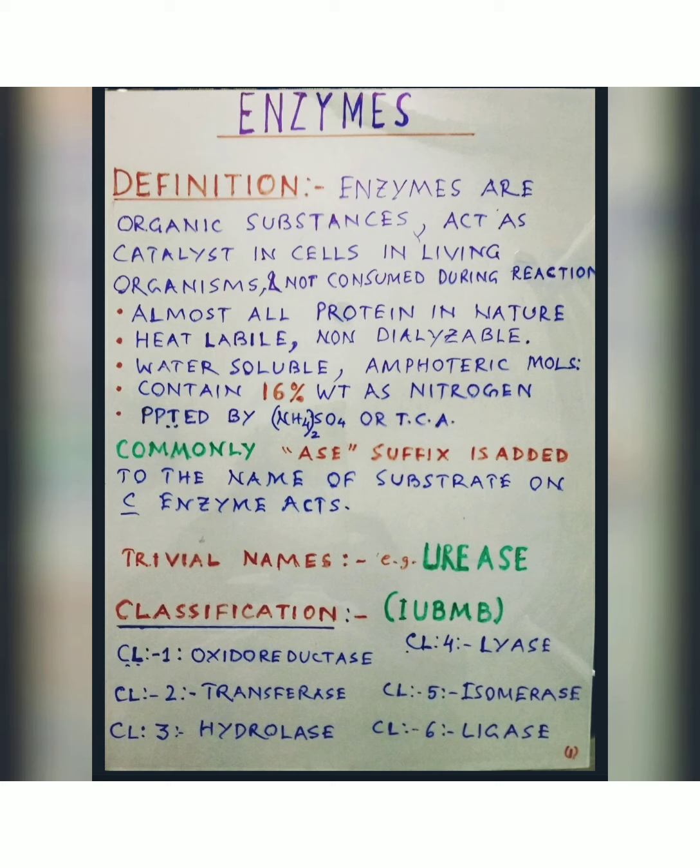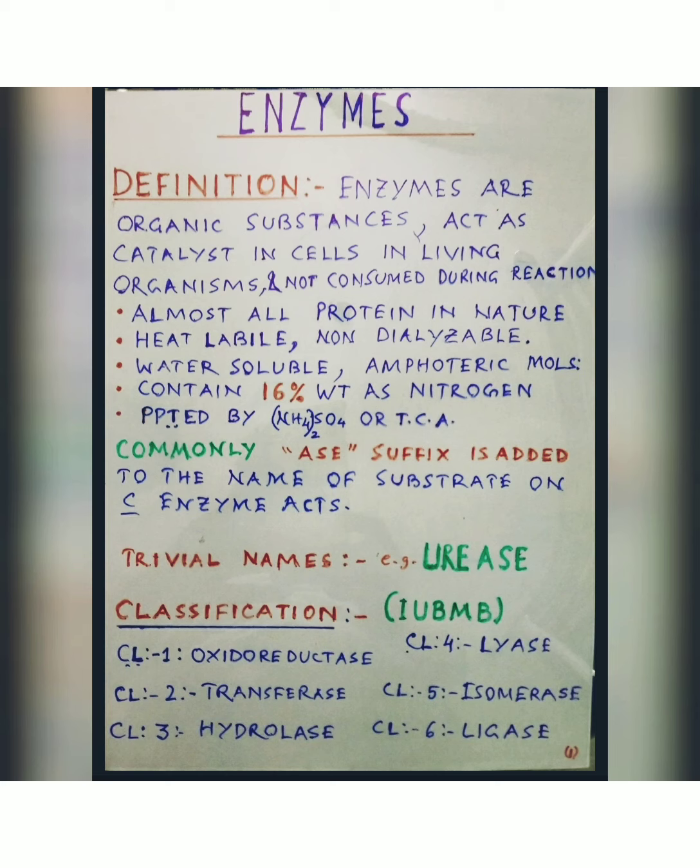Now, definition of enzymes. Enzymes are organic substances that act as catalysts in cells in living organisms and are not consumed during the reaction. Now, there are certain characteristics of enzymes.